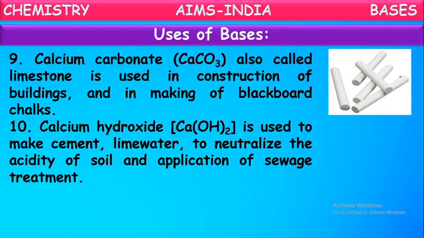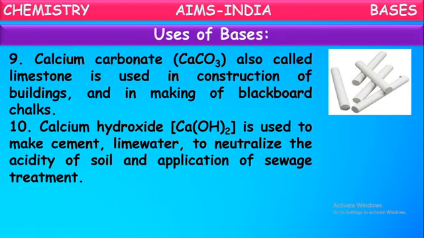Okay, and calcium hydroxide, it is also one of the bases, is used to make cement, lime water, and to neutralize the acidity of soil and applications of sewage treatment. So there are many uses with this calcium hydroxide. One of them, a very important one, is making cement. In making of cement, they use this calcium hydroxide, and even lime water.